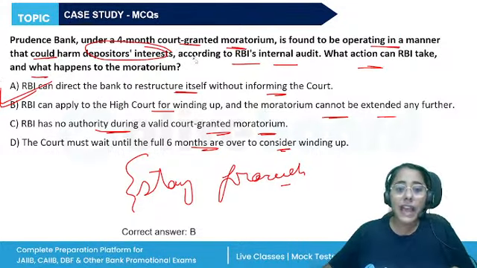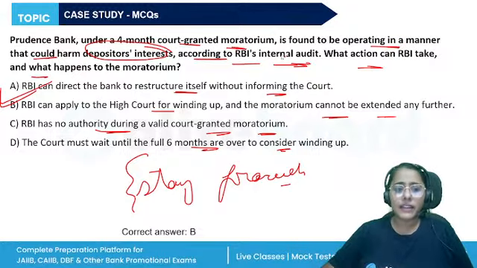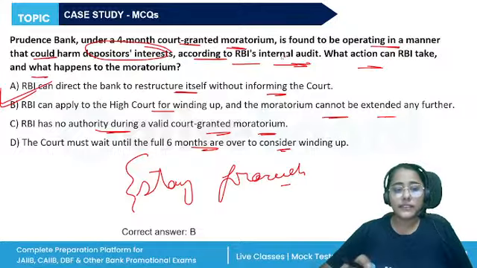So the whole scenario is given to you. The question could be asked in a direct manner as well, right? Like what are the powers of RBI regarding moratorium, or what are the powers of the High Court regarding declaration of moratorium. Okay.